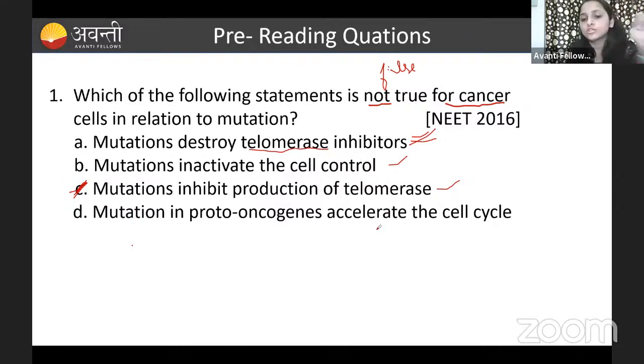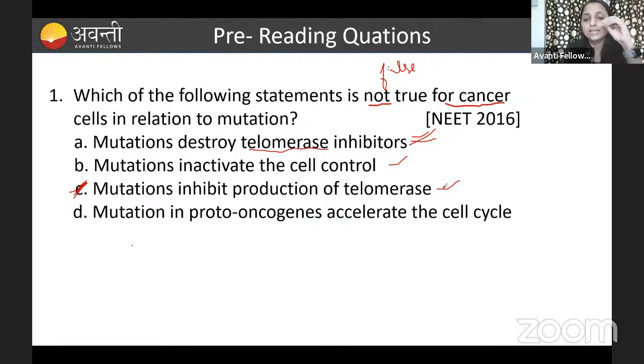Mutation in the proto-oncogene accelerates the cell cycle. So guys, how is cancer going to occur? If the mutation occurs in the proto-oncogene, what does proto mean? Inactive, right? And oncogene means cancer-causing genes. The mutation in the proto-oncogenes converts these proto-oncogenes into oncogenes, the cancer-causing genes. Because of this oncogene, it is going to cause cancer. That we call the proto-oncogene.